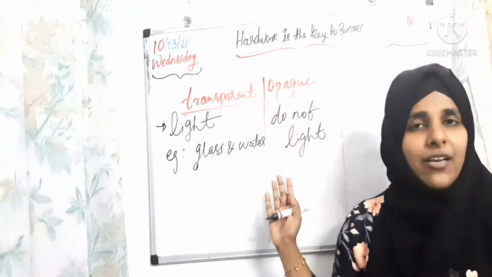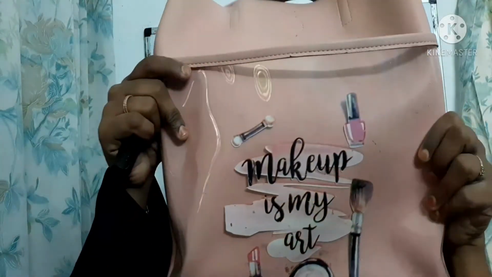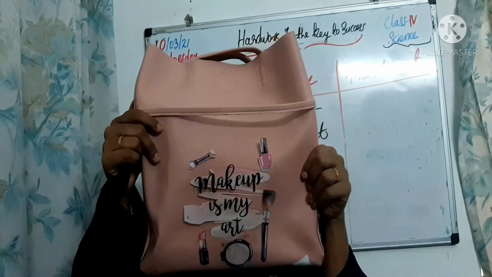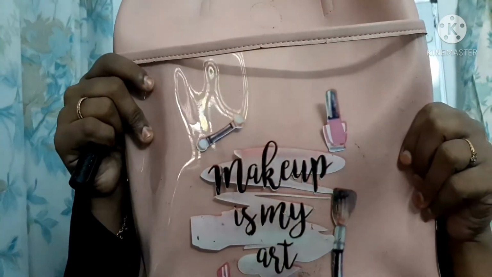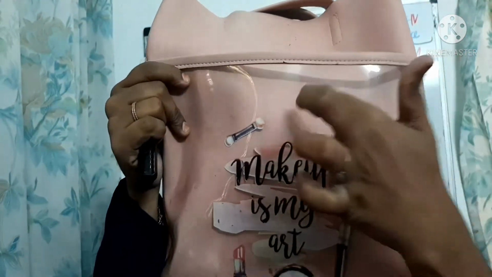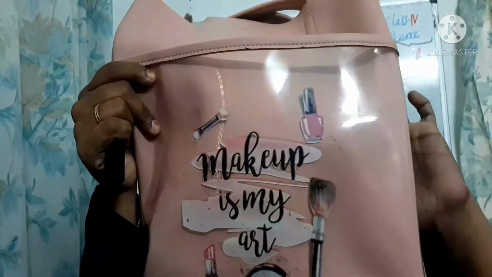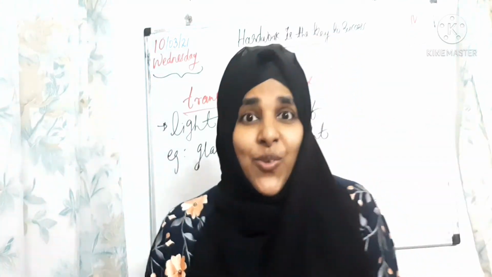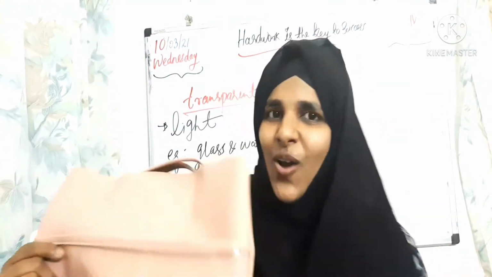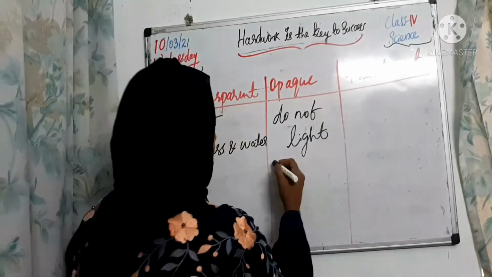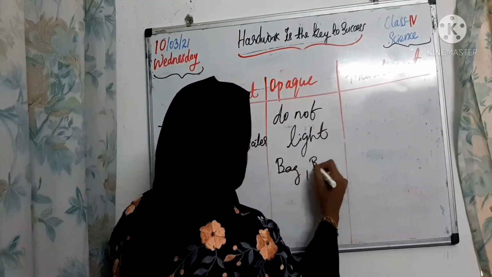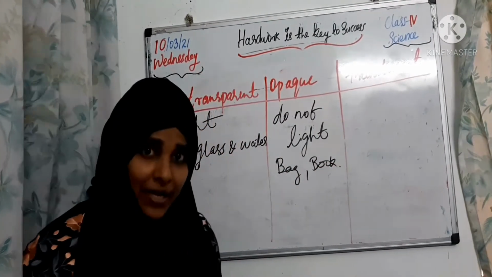Students, can you see my face? I'm explaining about opaque material. Materials that do not allow any light to pass through. So this bag is an opaque material. That's why you cannot see my face. Okay, so understand? We can say examples like bag or book, whatever it is. These are opaque materials.